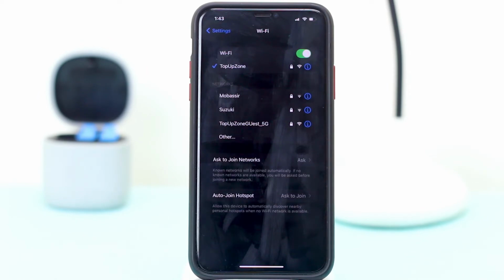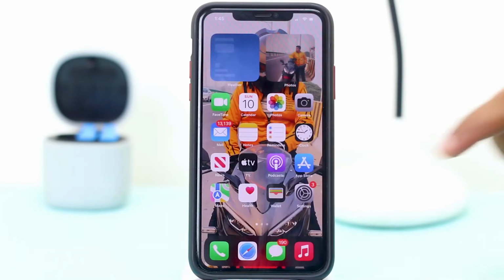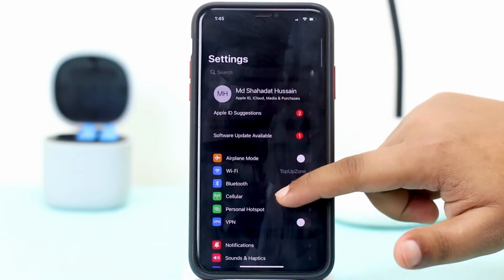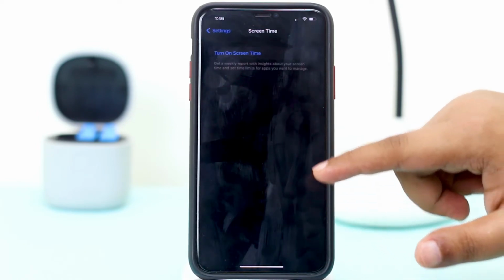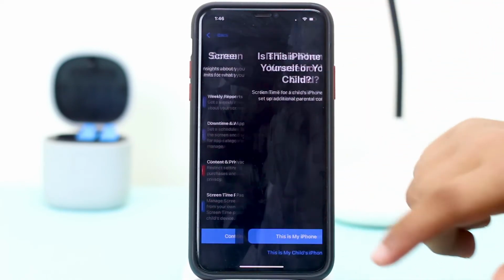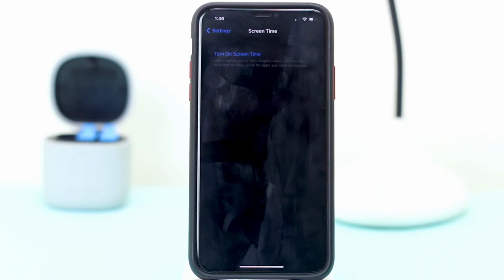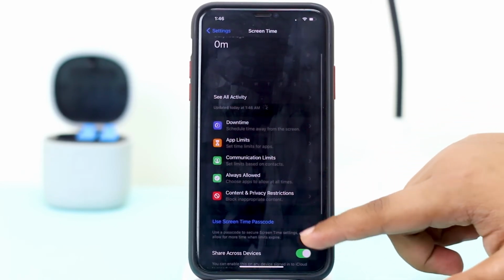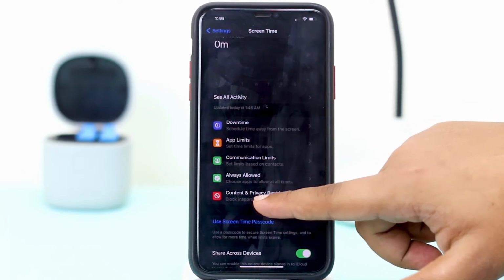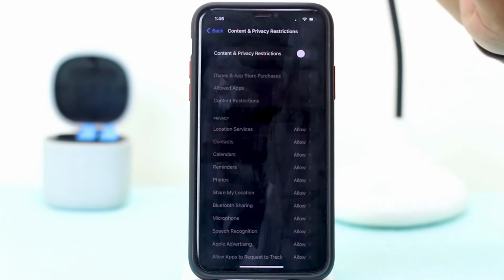If you are still facing the problem, then move on to the next step. You have to go to Settings, then Screen Time, and turn on Screen Time. Here you have to go to Content and Privacy Restrictions, and turn this one off.